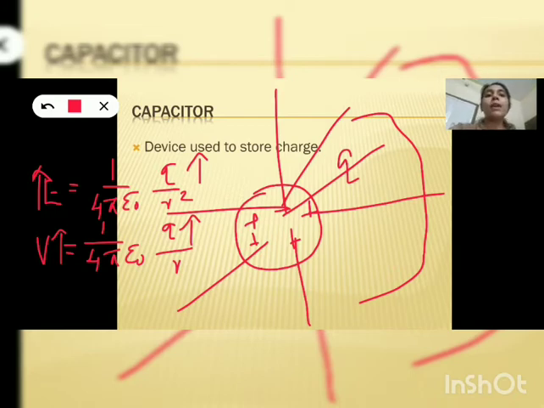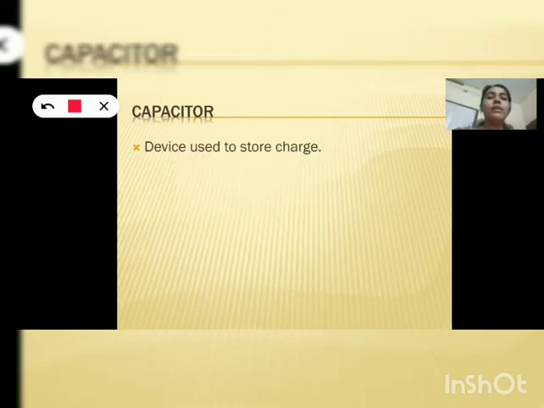After dielectric breakdown has taken place, if we add further charge to this capacitor, it won't receive that charge. That means we can't add charge to this capacitor further once the dielectric breakdown has taken place. So this is the limit. After dielectric breakdown, we can't charge the capacitor. Okay. Next, let's discuss capacitance.